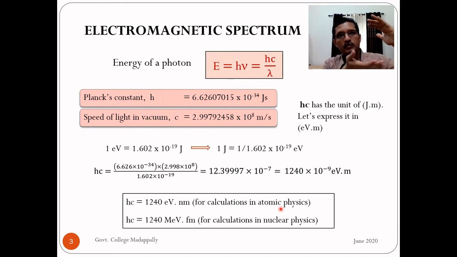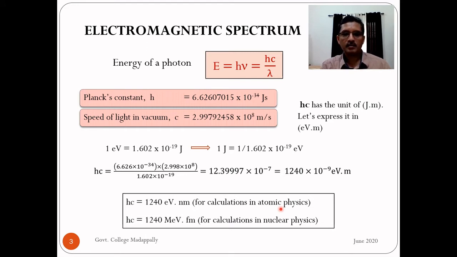I'm anticipating the Bohr atom model here, but you have studied it in your higher secondary classes. In the Bohr atom model, we know that when an electron de-excites from a high energy state to a low energy state, that difference in energy will be emitted, or if it excites from a low energy state to a high energy state, that much energy will be absorbed. Since the energy difference between valence electronic states is a few electron volts, during the electronic transitions the amount of energy absorbed or emitted is of the order of a few electron volts.